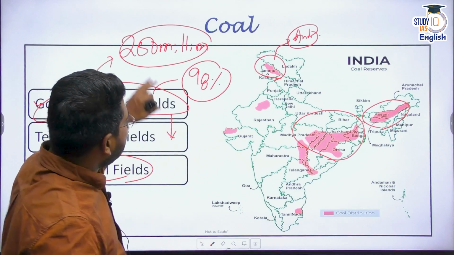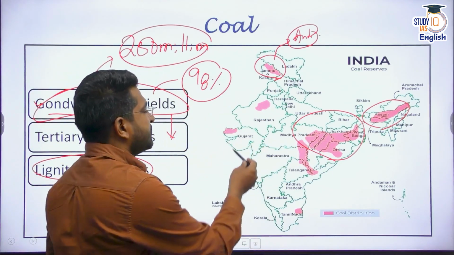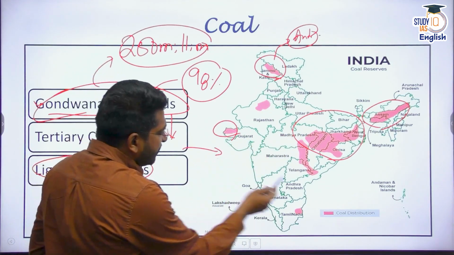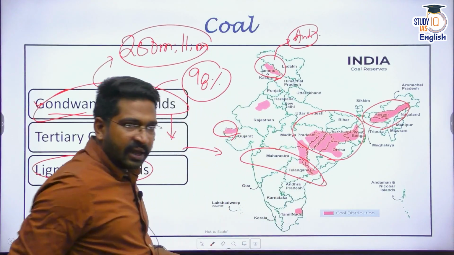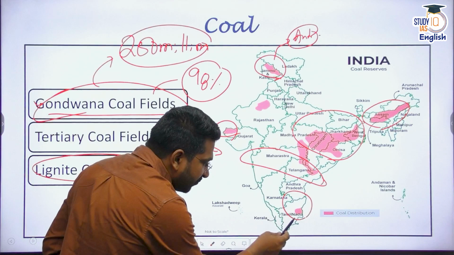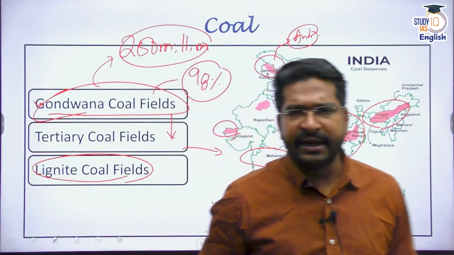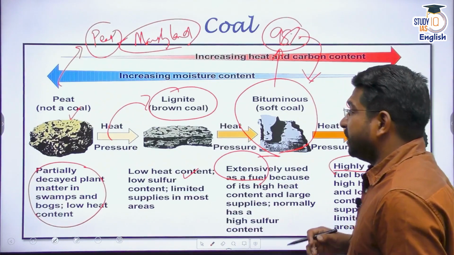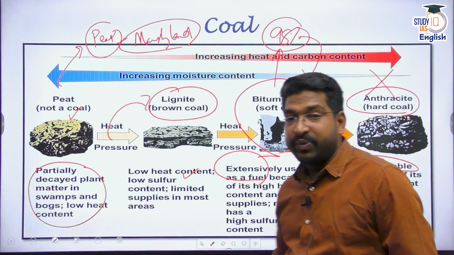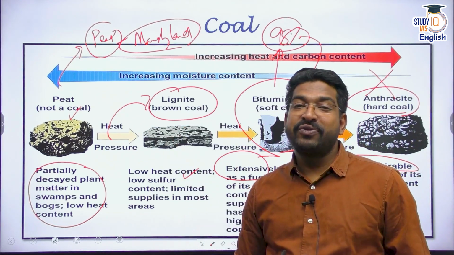All right. So we find the maximum amount of Gondwana coal fields in the Chota Nagpur Plateau. Some are found here in Gujarat also. And tertiary coal fields are predominantly available in the peninsular region somewhere here. And we have some lignite coal fields. You have the Neyveli lignite coal field here in Tamil Nadu also. So you find different kinds of coals in India. But do remember, India lacks this high quality coal, which is one of the problems. That's why, despite having so much reserve in India, we import a large amount of coal.